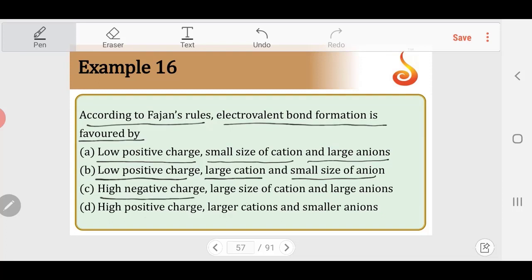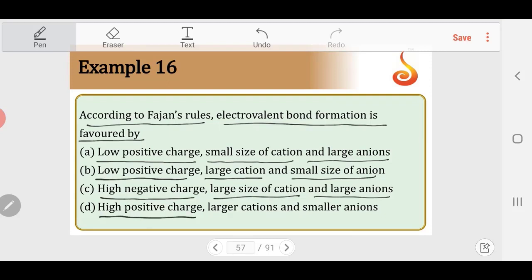High negative charge means the size becomes very large, and with large cation and large anion, polarizability will be more for the anion. Because the cation is also large here, polarizing power is relatively less, but still a relatively higher degree of covalency will be there because of the larger anion. High positive charge rules itself out, because the polarizing power will be maximum, so it will become a predominantly covalent compound.